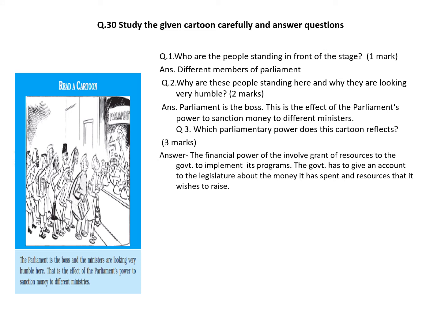Now question number 30. That was a picture based question or cartoon based question. You can see on your screen. Who are the people standing in front of the stage? That is different members of the parliament. Why are these people standing here and why they are looking very humble? Parliament is the boss and this is the effect of the parliament's power to sanction money to the different ministers of the state. Which parliamentary power does this cartoon reflect? Financial power of the parliament to grant resources to the government. And the government has to give an account to the legislature about the money it has spent and resources that it wishes to raise.